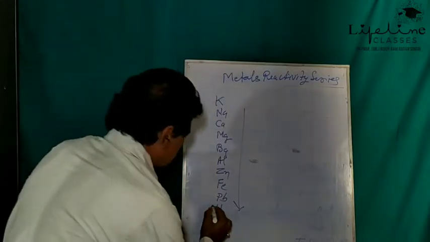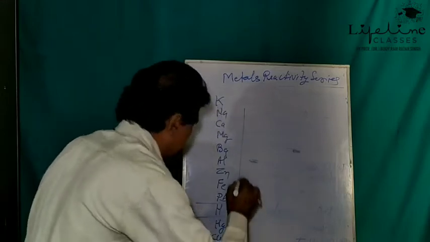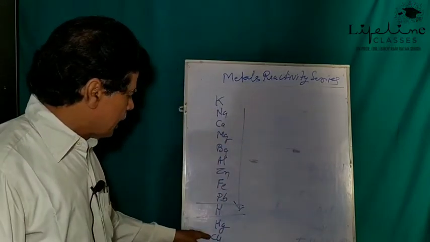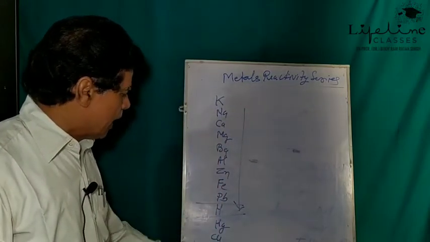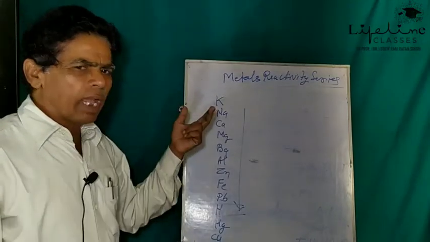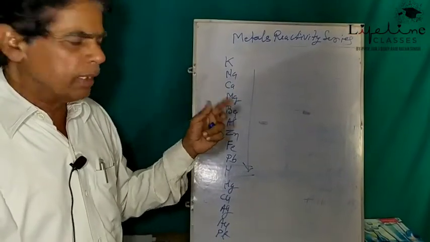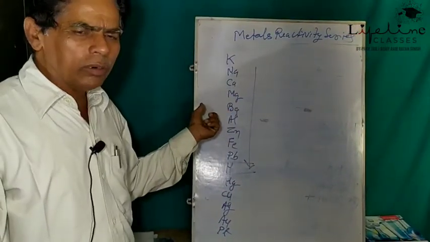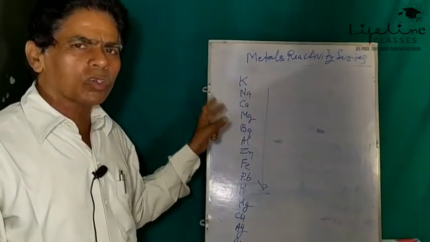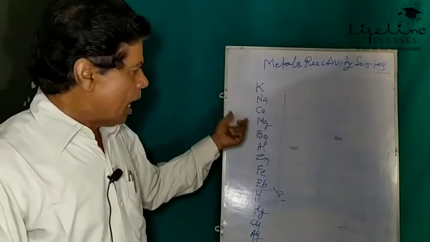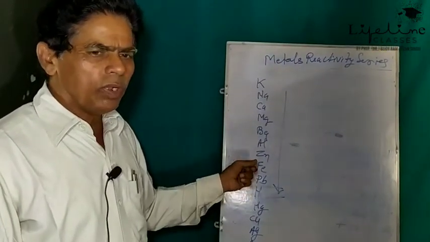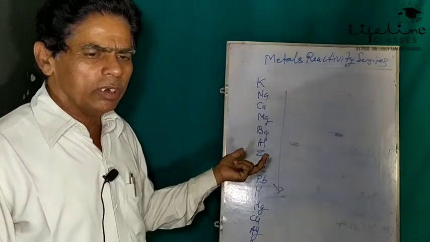This is the metal reactivity series which includes potassium, sodium, calcium, magnesium, barium, aluminum, zinc, iron, lead, hydrogen. It is the boundary line element. Then mercury, copper, silver, gold, platinum and so on. Although there are so many elements, mostly metals, not all metals are included here. The most common metals are mentioned here, which are to be studied by us.